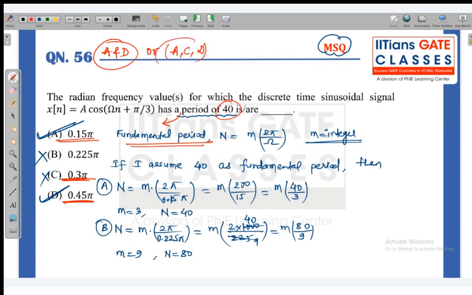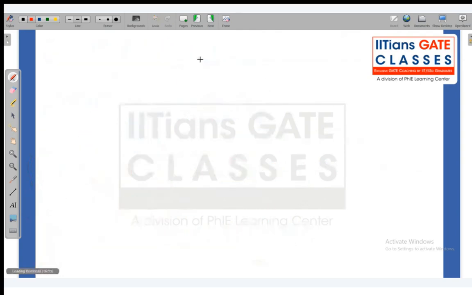Okay, means they have given both the answers. So those students who have given A and D, they have also got the right answer. And those who marked A, C, D, all the three, they also got the marks for this question. So the answer was modified from A and D to ACD also. If it is fundamental period, then only A and D are correct. But because in the question the word fundamental was missing, the answer A, C, and D was also accepted.